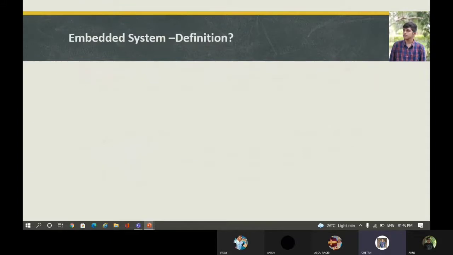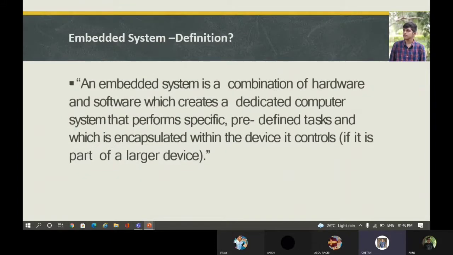Next, moving on to the embedded system definition. What do we mean by an embedded system? An embedded system is a combination of hardware and software which creates a dedicated computer system that performs specific predefined tasks, and which is encapsulated within the device it controls, that is, it is part of a larger device.